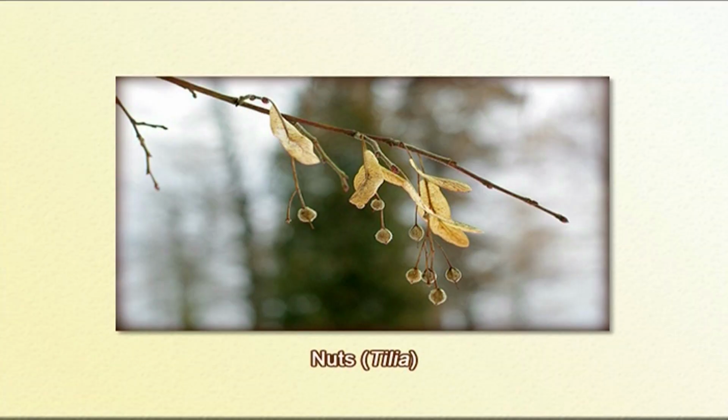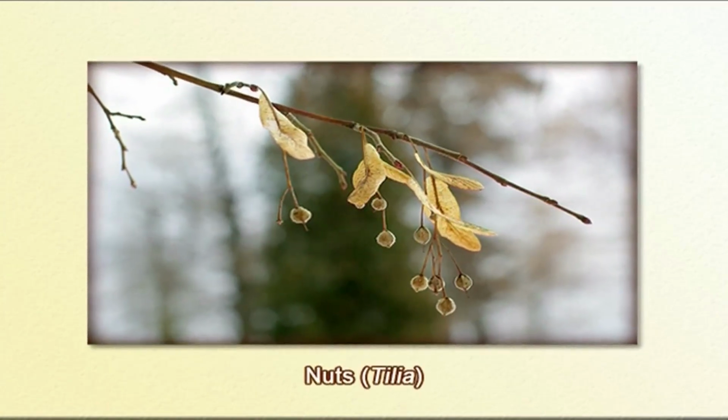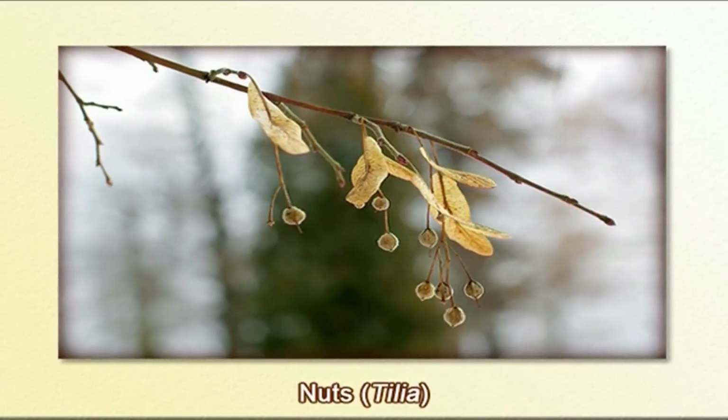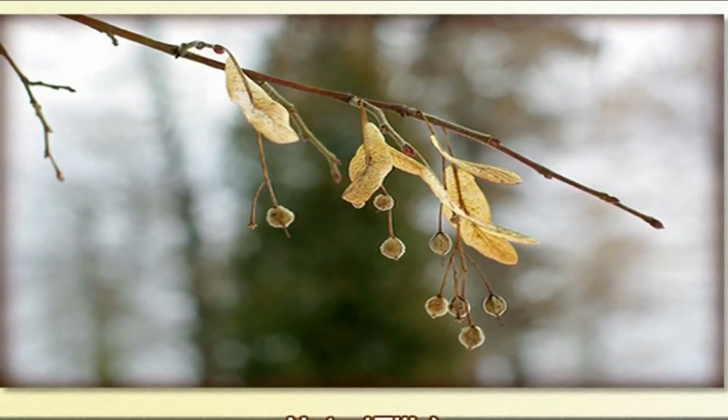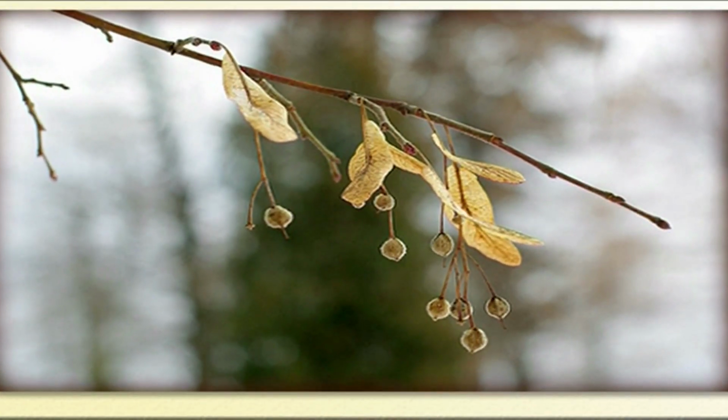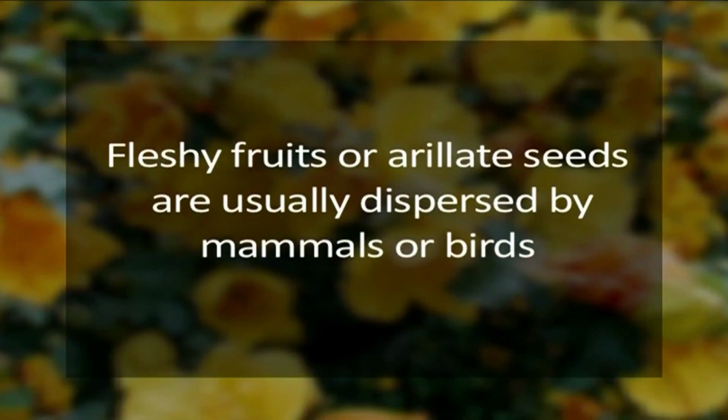The nuts, what we see in Tilia, are borne on a cyme, a type of inflorescence that is usually fused to a conspicuous wing-like bract, and the entire infructescence and the associated bracts are dispersed by wind. Those fruits which are fleshy or have an arillate structure are usually dispersed by either mammals or birds.